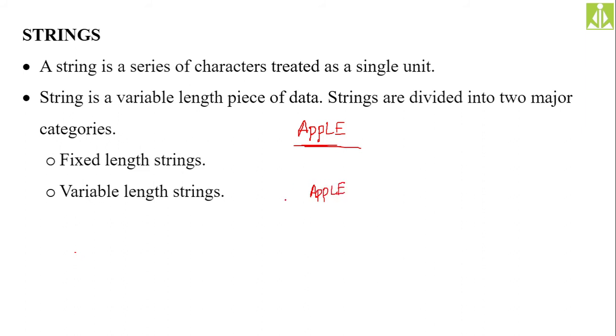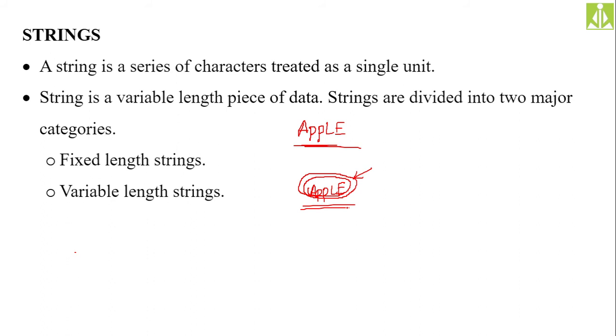Because to hold these characters together, they didn't have any mechanism, they used to tie all these characters with an aluminium string like this, so that the characters stay together. Because they are using a string, an iron string, to hold these characters together, they used to call this entire thing a string only. Apple, a string only. So from there we got this term string. From that usage we got this term. Whenever we are keeping all the characters together, we are calling it a string.